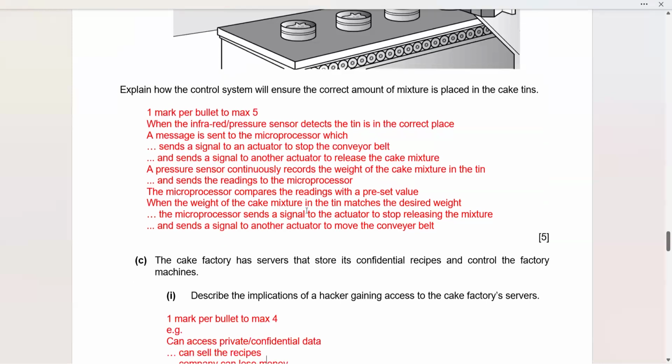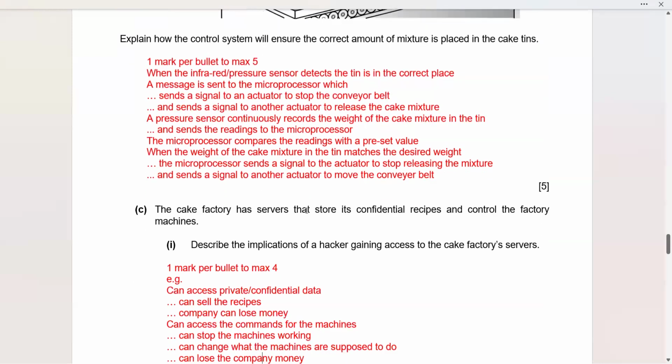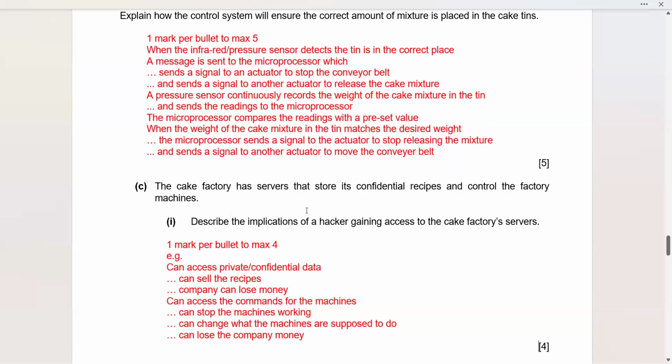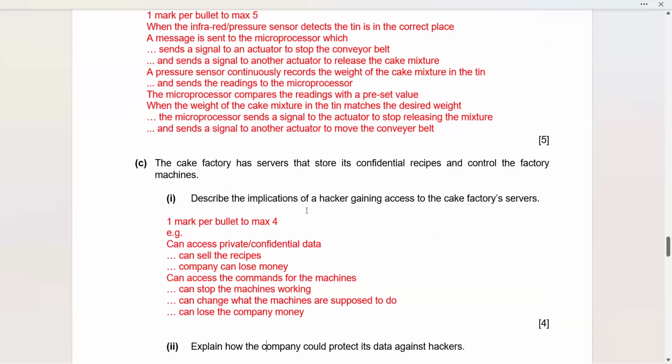Now, the cake factory has servers that store its confidential recipes and control the factory machines. Describe the implications of a hacker gaining access to the cake factory's servers. Now, they have a secret recipe, and they don't want the recipes to be available to everyone. But what are the implications of a hacker getting access? Once the hacker gains access, what will happen?